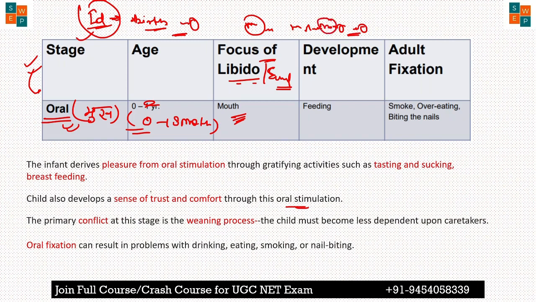mother. Okay, that we have already discussed in the psychosocial development theory, how the child develops trust with the parents, especially the first caretaker like the mother. So the primary conflict in this stage is the weaning process. What is the weaning process?